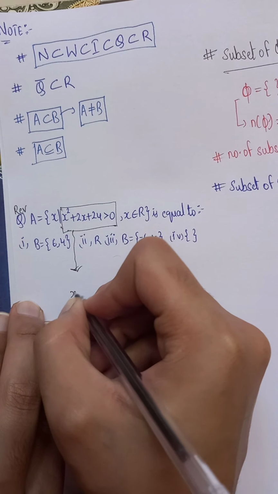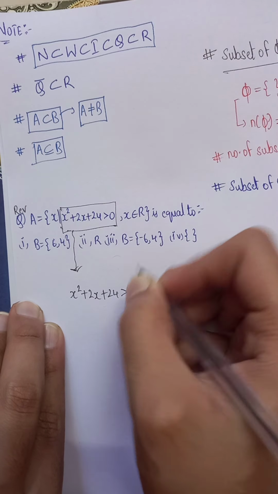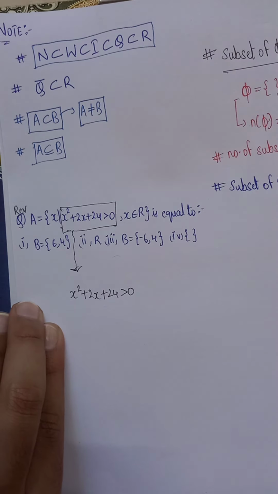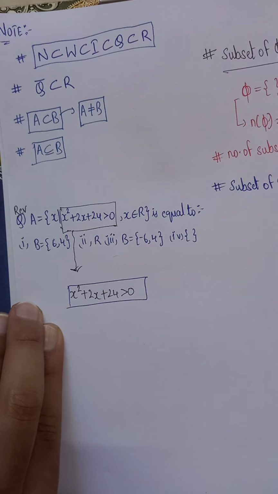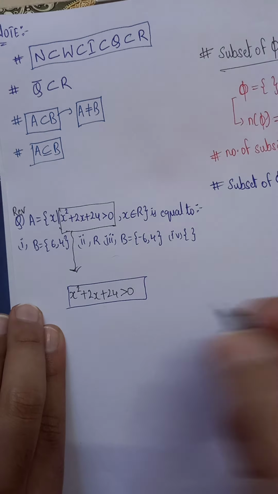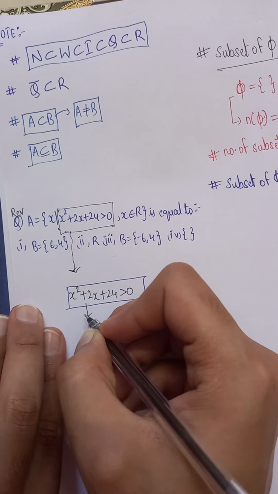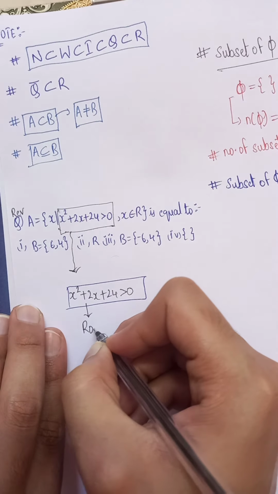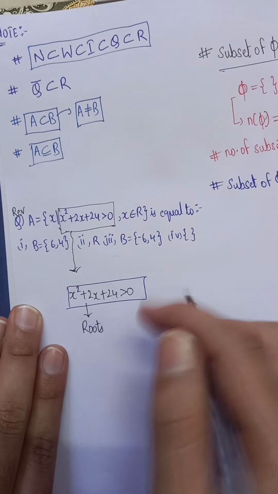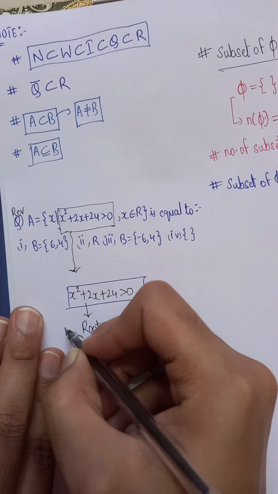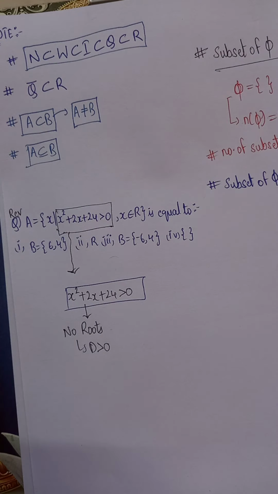If we write this equation here, x square plus 2x plus 24 is greater than 0. This is the given equation. Many people may ask: bro, there are no roots for this equation. No roots, which means D is less than 0.